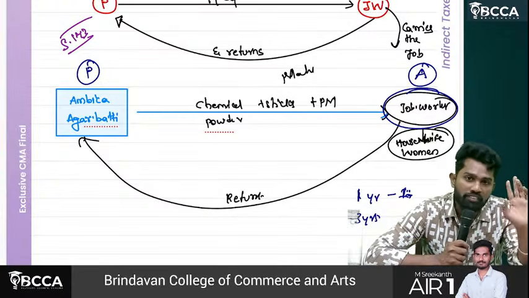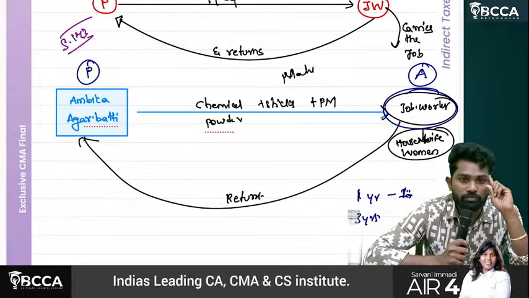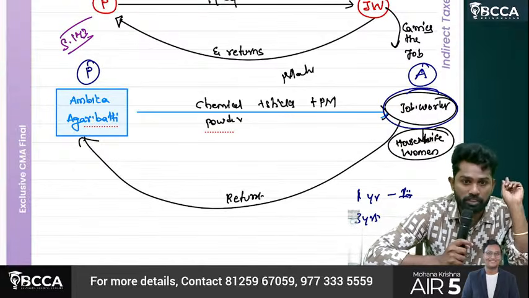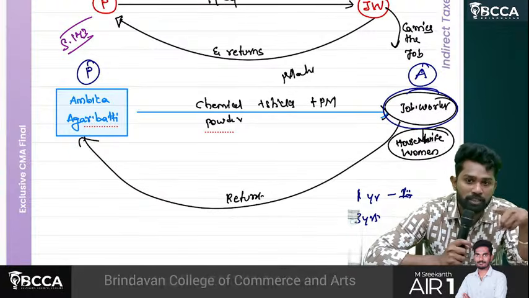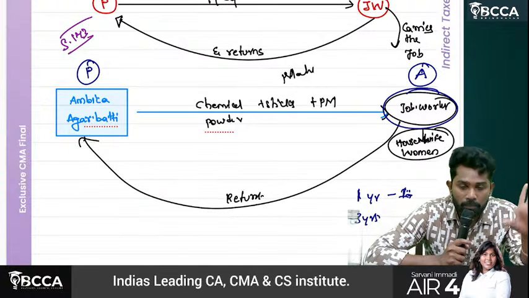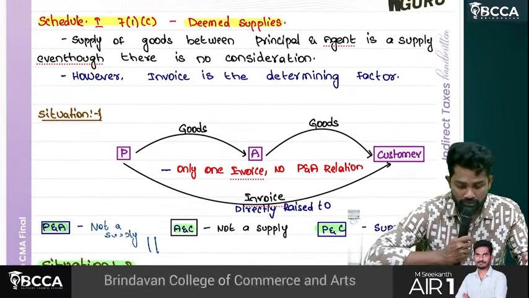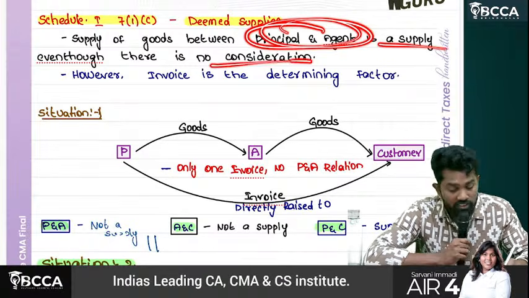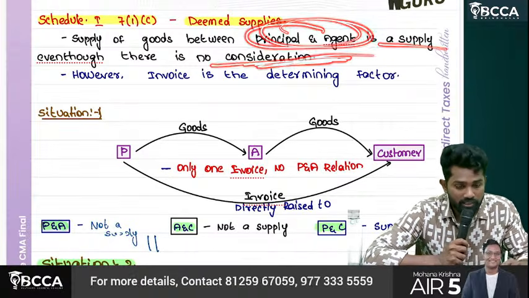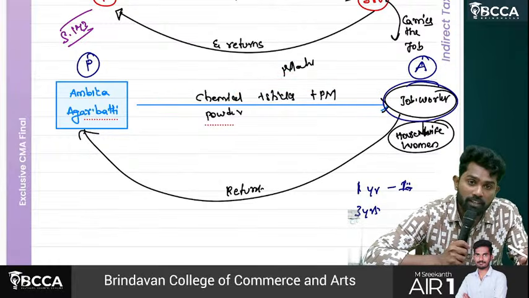That's why they give a reasonable time limit only. But if you are not returning within that time period, what does it mean? That might be you might have sold them. That's why they are saying that even though there is no consideration between them, still treat it as supply. So that's Schedule 1, first point. See, supply of goods between principal and agent is supply even though there is no consideration. But first, when they gave it, it is not supply. When does it become supply?